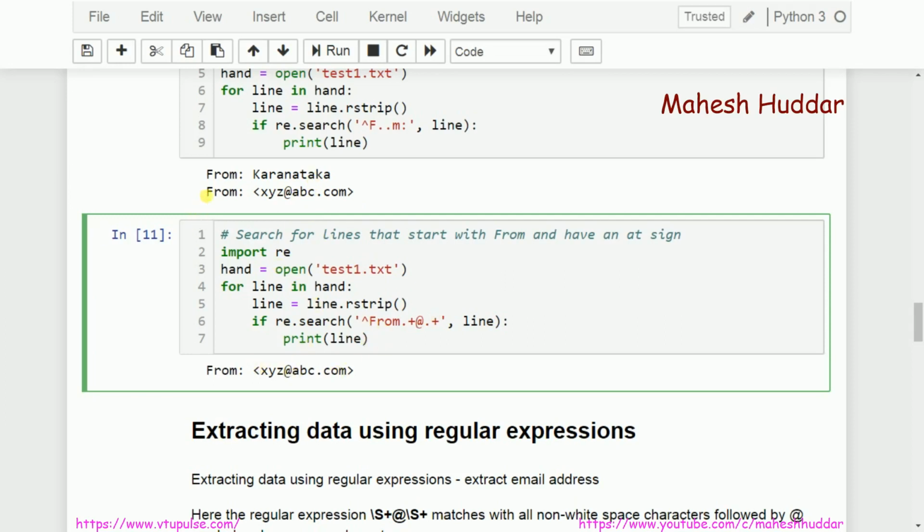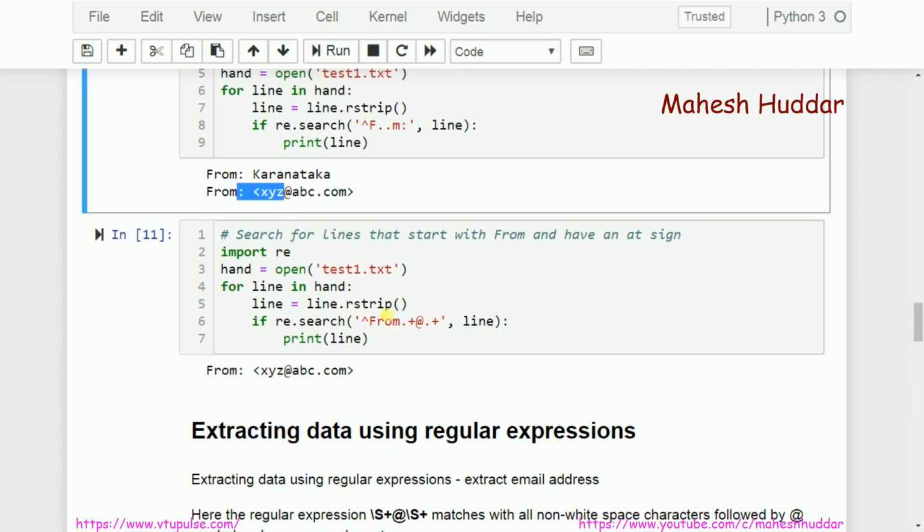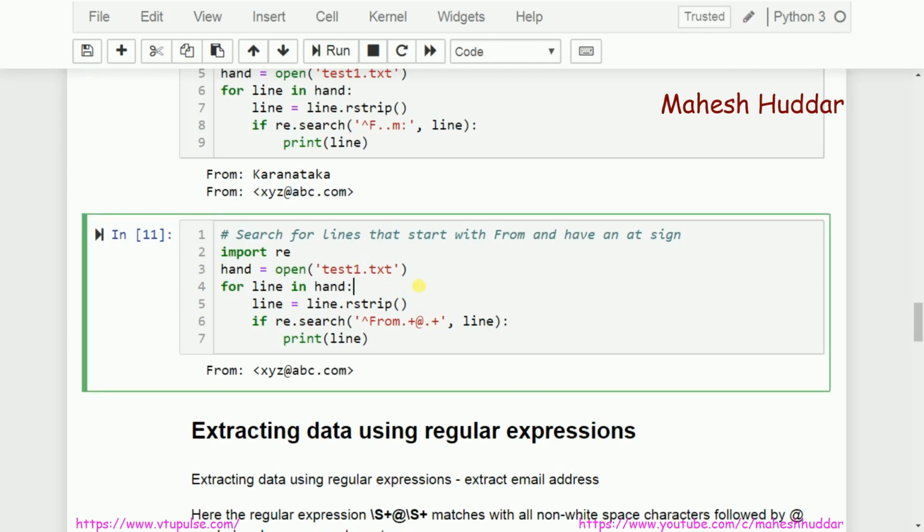But if you go with the second one, it starts with from. After that, from here to here, any character is present. That is the first dot plus. After that, what is present? At symbol, so at will match here. After that, whatever is there from here to here will match with the second dot plus. That is how it works. This is how you can write a simple regular expression to match a pattern.